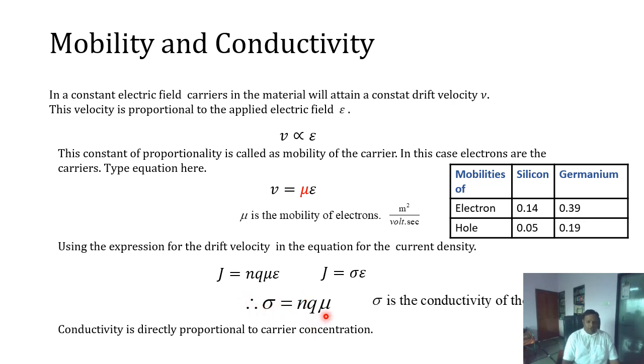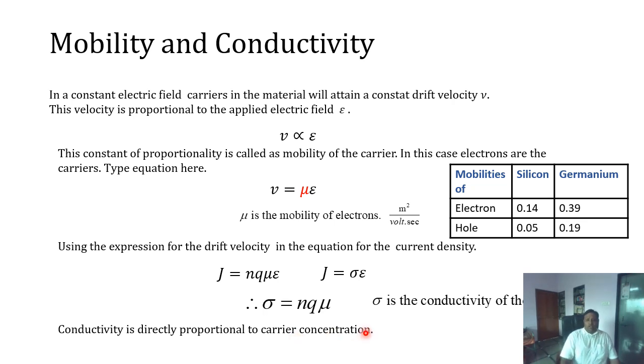This is for the metal. So sigma is nothing but the conductivity of the conductor, which is the contribution of the charge carriers, here in this case electron concentration, charge on electron, and mobility. We can directly say this mobility will be constant for any given system, any given same material. Q is the charge on the electron, so both of these are constants. We can directly say that conductivity is directly proportional to the carrier concentration. So the more the carrier concentration, the more will be the conductivity in the material.